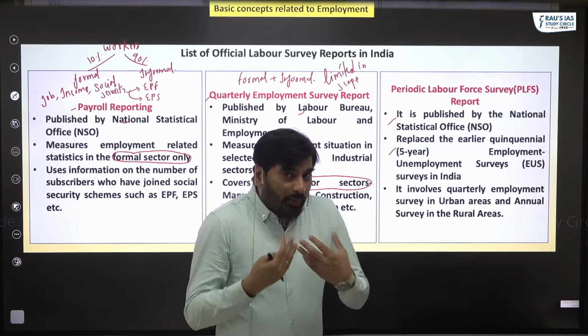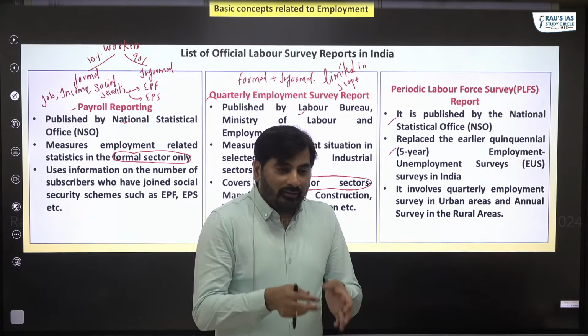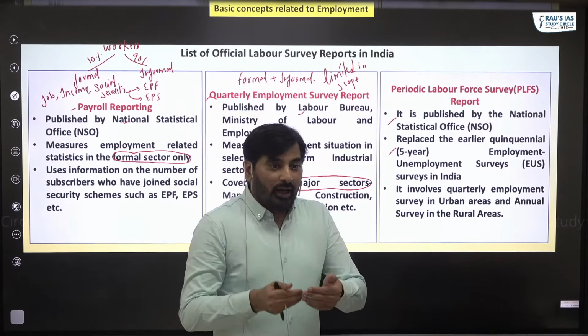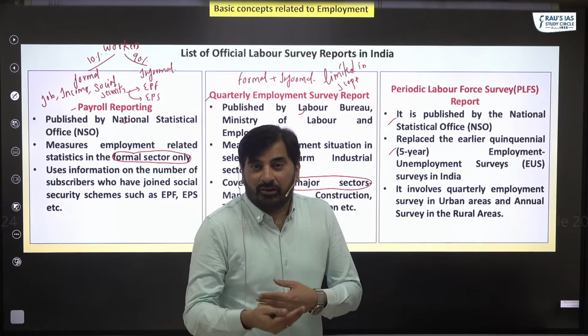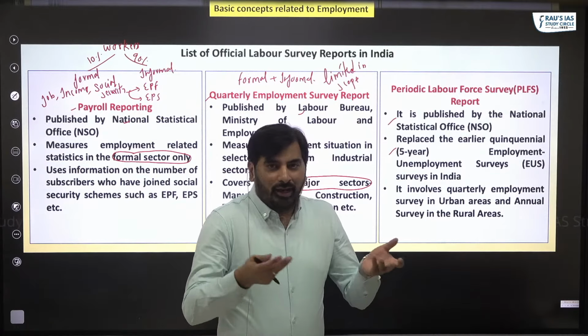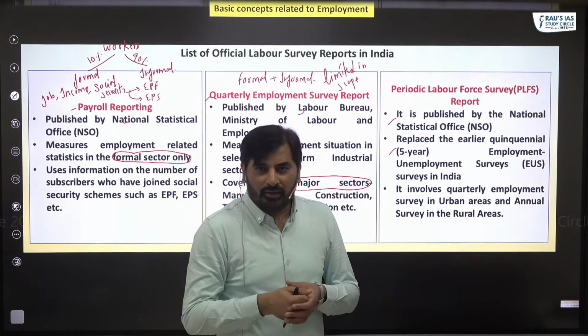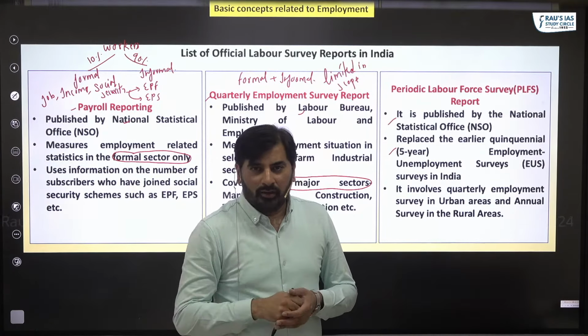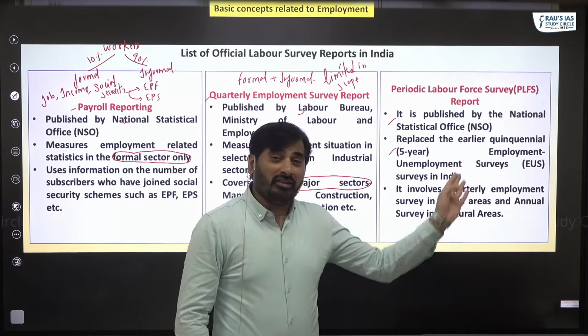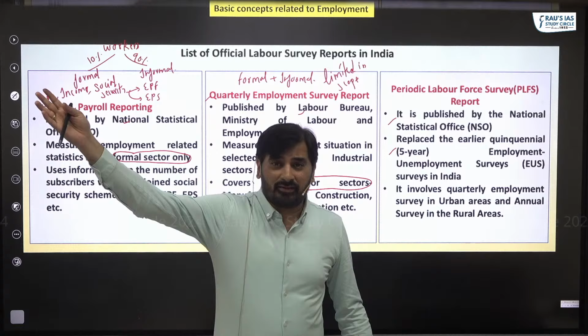See, if I am a policy maker, I would need the data related to employment and unemployment at a much faster frequency, like quarterly or yearly. Because as a policy maker, I would want to know how many jobs we have created, how many people are unemployed. Based upon that, we can take corrective actions. But this report used to give us data at a frequency of 5 years.